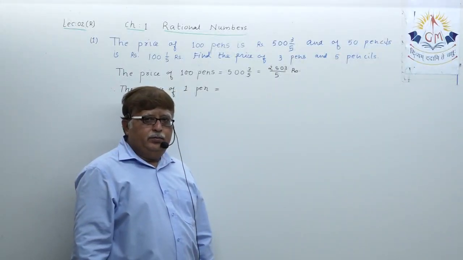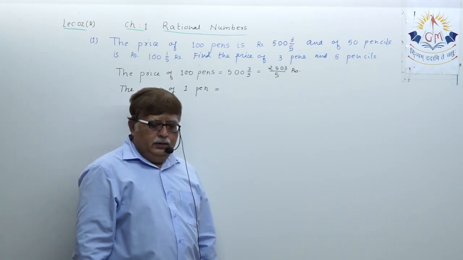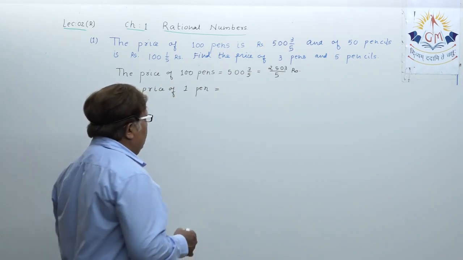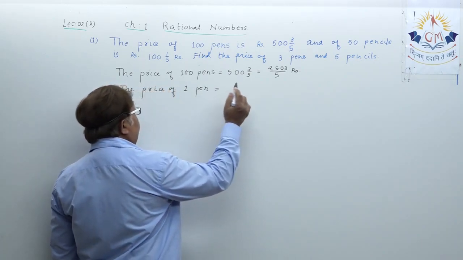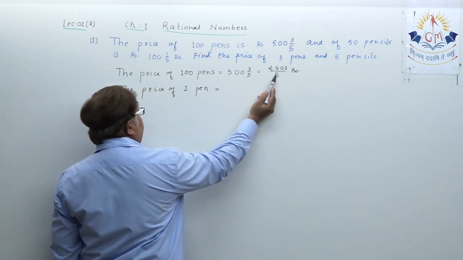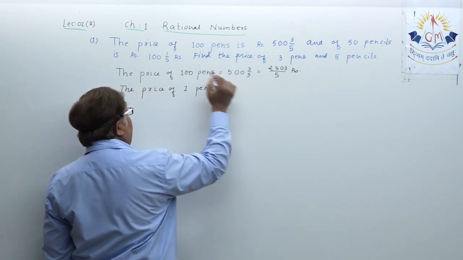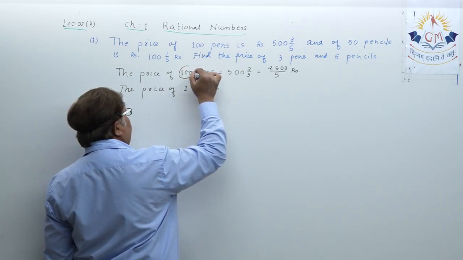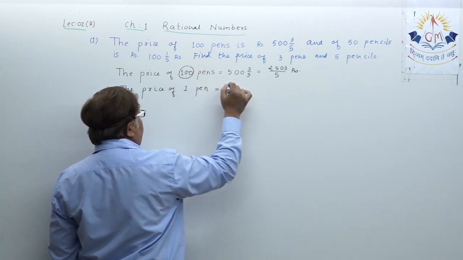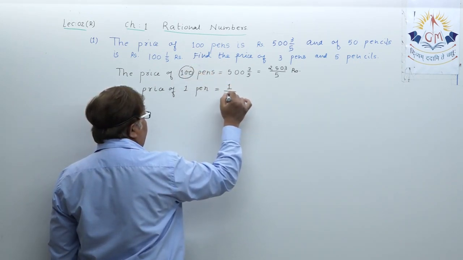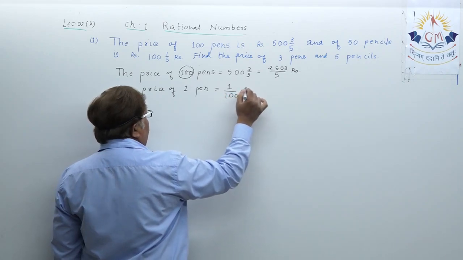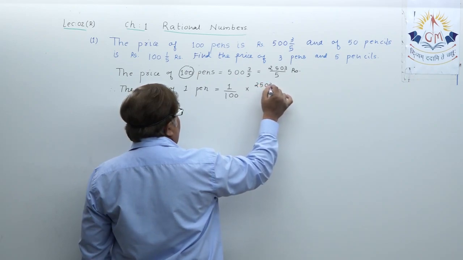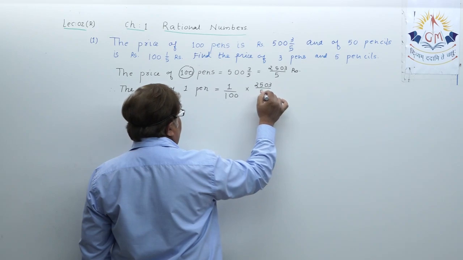Price of 100 pens is given. From the price of 100 pens, how can you find the price of one pen? So this amount is to be multiplied by 1 upon 100. Ultimately you are dividing by 100. Understand? 1 upon 100 into 2503 upon 5.